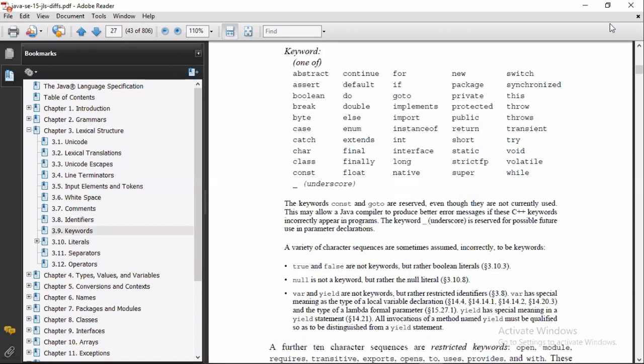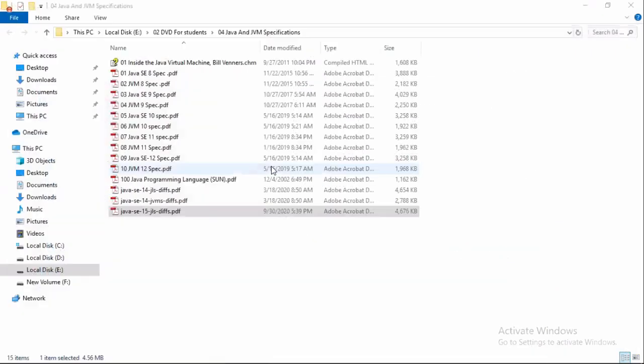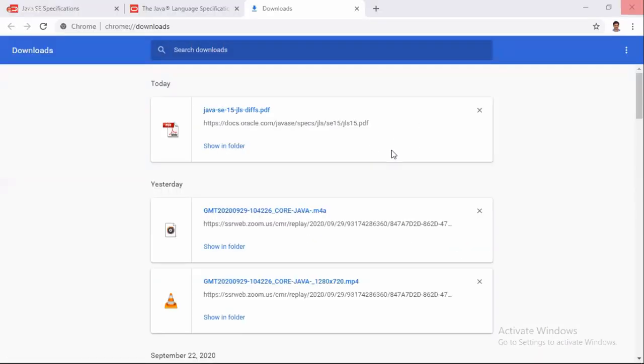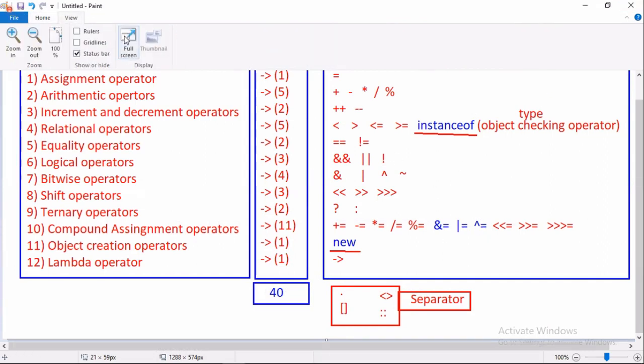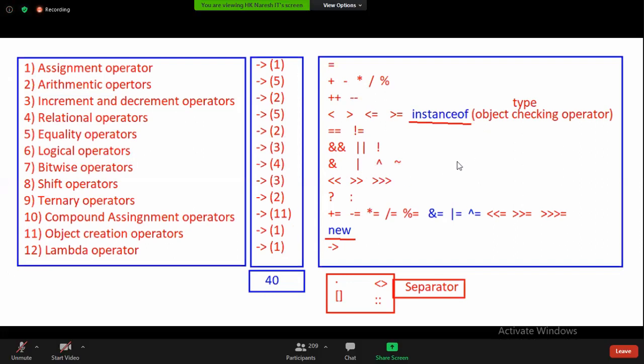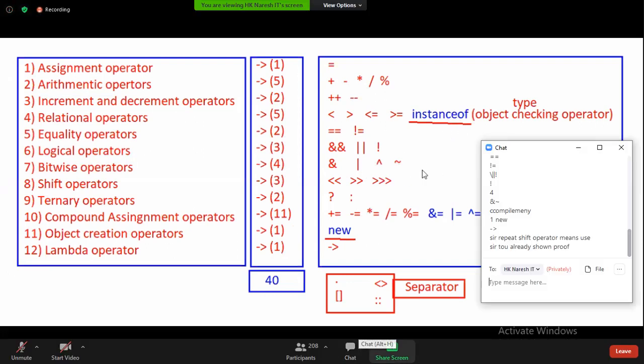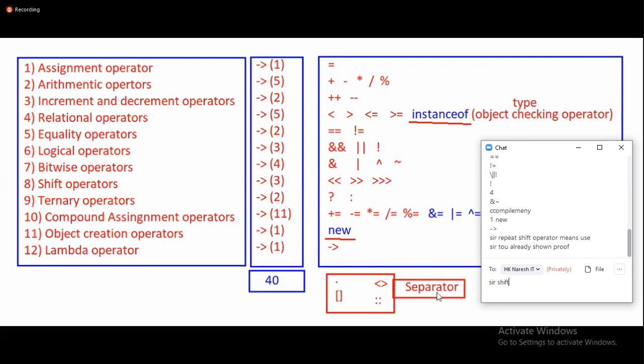How you want to argue with other people is up to you. I have given complete information. These are the keywords list, these are the operators list, and some of the operators are keywords and the remaining operators are symbols. Some of the separators are considered as operators by people. This is the full clarity.